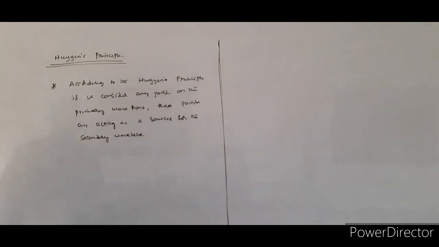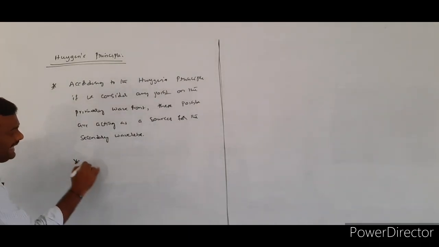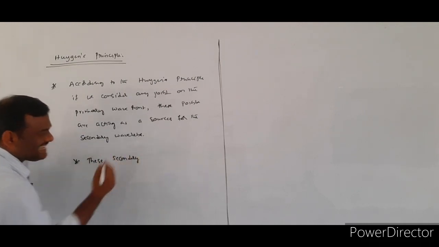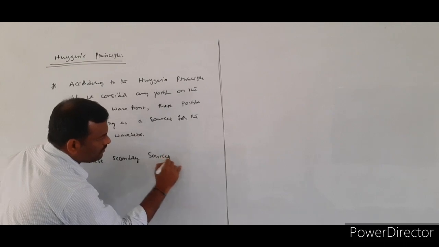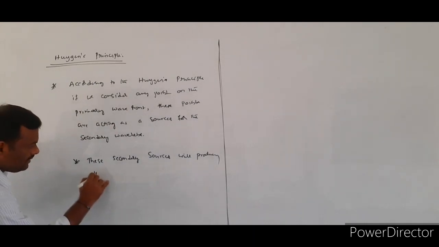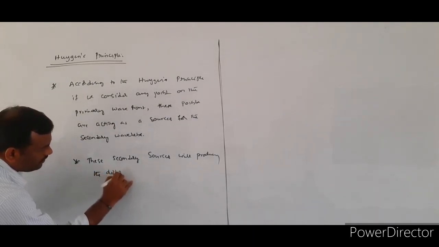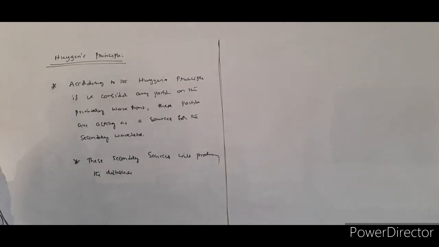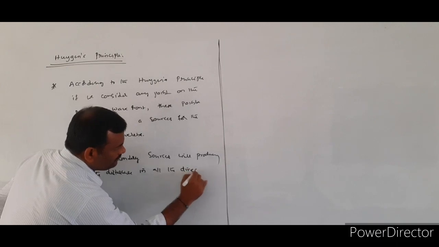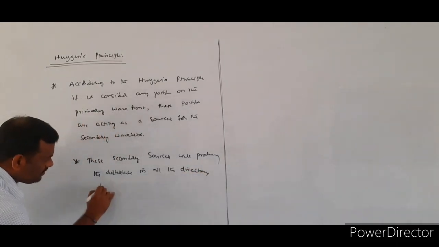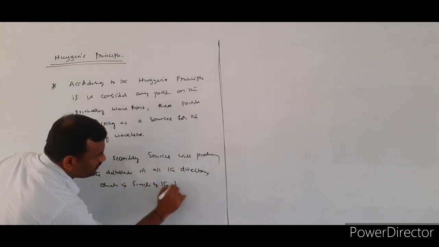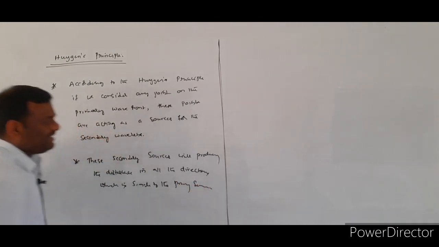Next, these secondary sources will produce the disturbance in all the directions, similar to the primary sources.